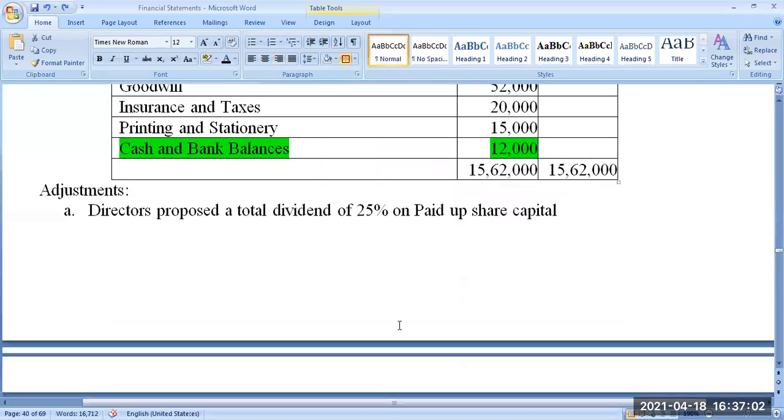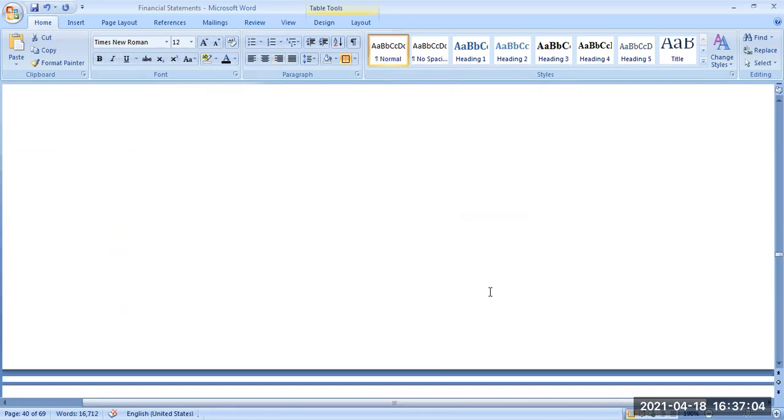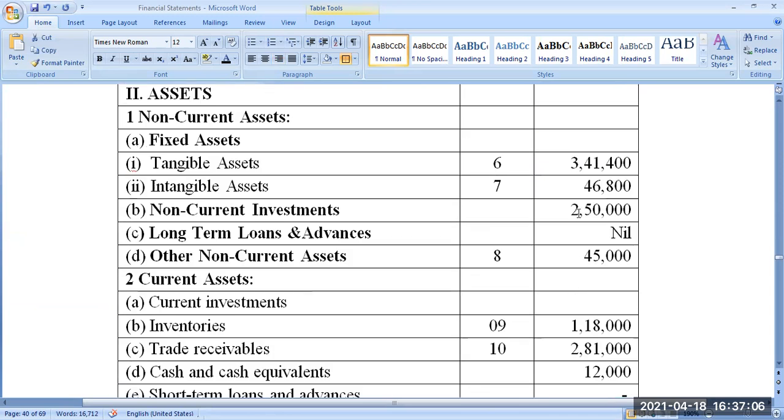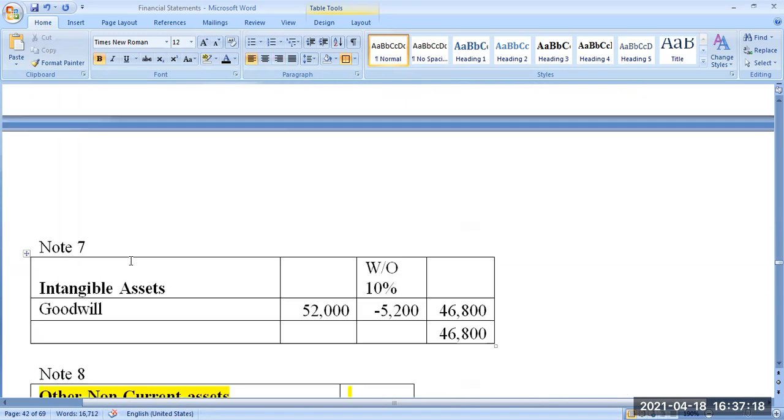So as it is there. I'm writing it here without a note number. Directly I'm writing it 22 lakhs. Sorry, 2,50,000. Then long-term loans are not there. Long-term loans given by our company to outsiders is not there. So I'm leaving it. Other non-current assets are there. So I'm preparing a note.